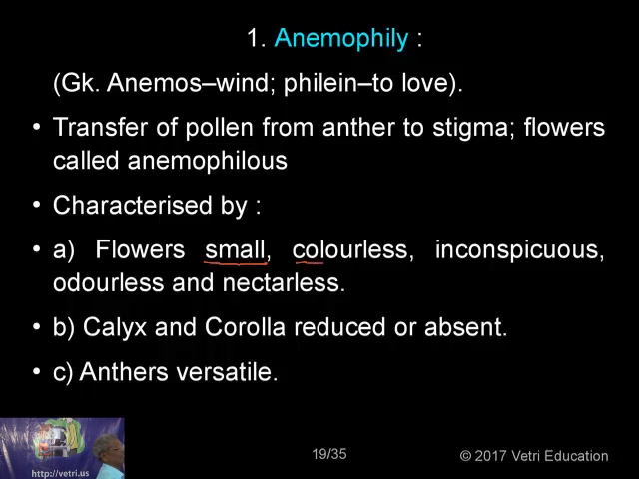So they can be colorless. They need not be colorful. They are inconspicuous. They are very small but clustered in the form of an inflorescence. They are odorless and nectarless. Now, calyx and corolla are reduced to absent because when there is a wind, the stigma will be able to receive the pollen grains very easily. So the corolla and the calyx are absent.